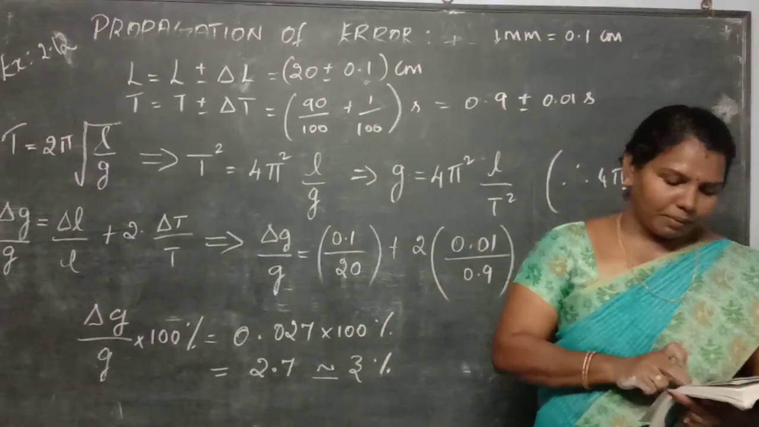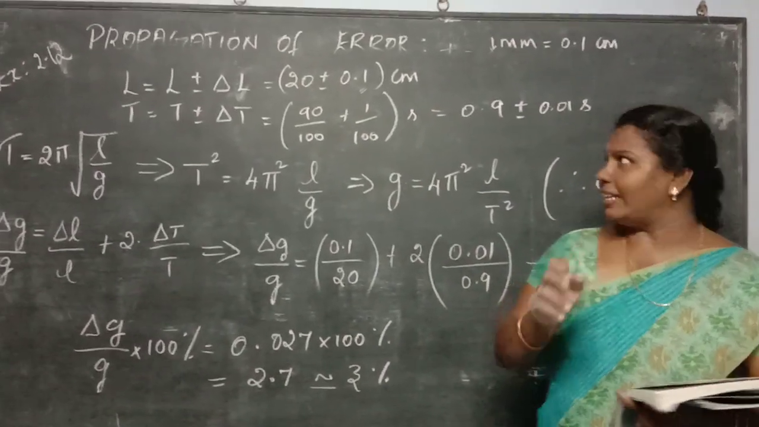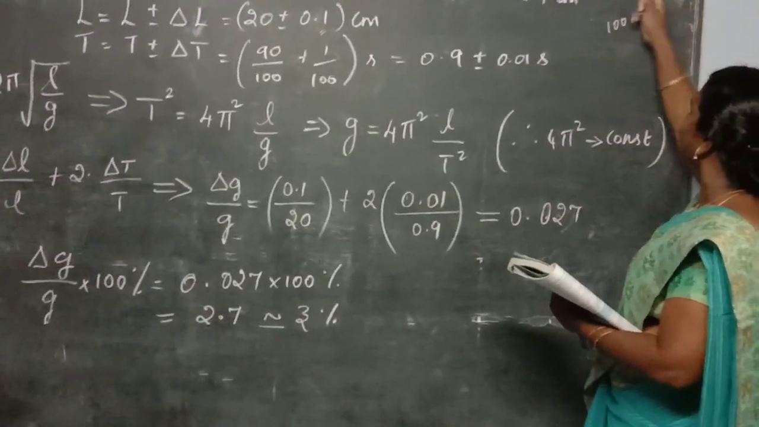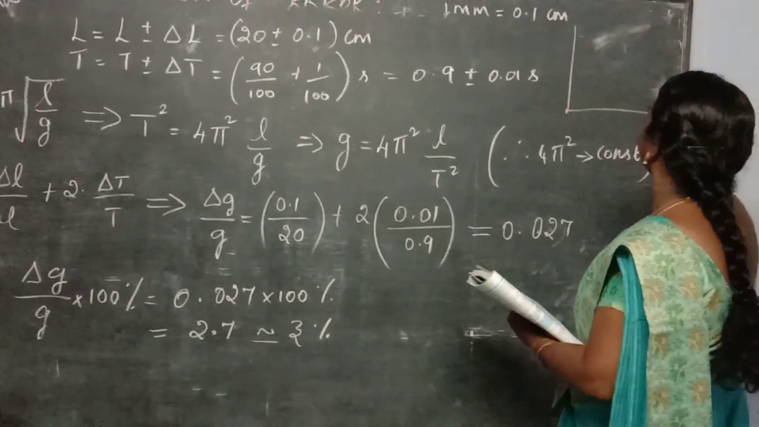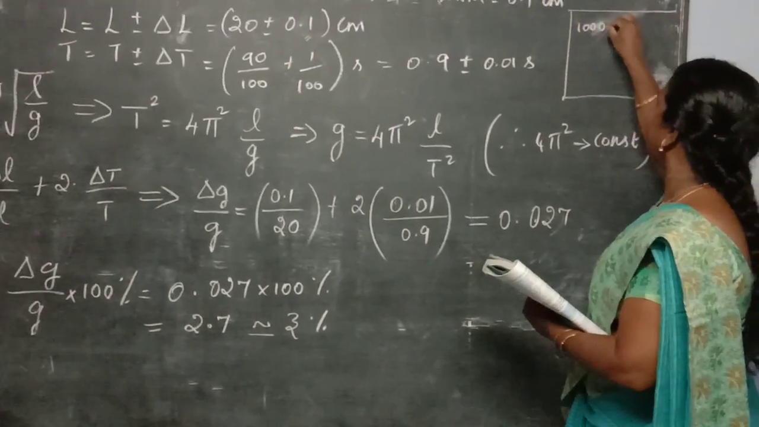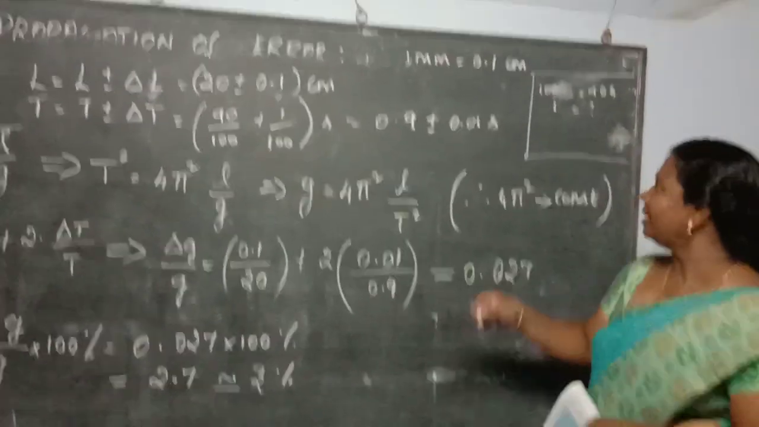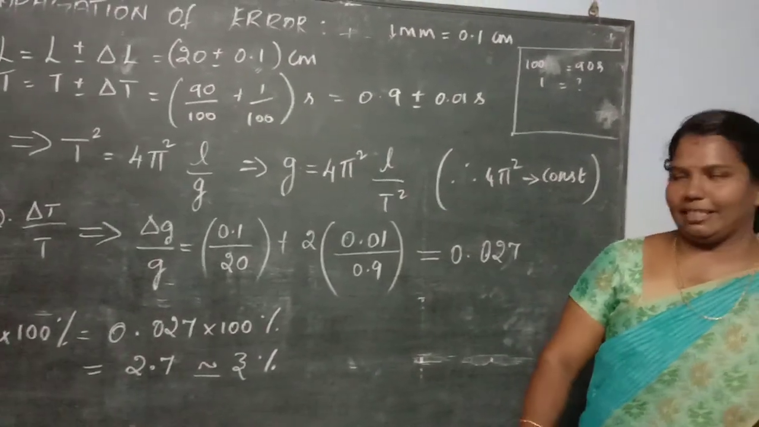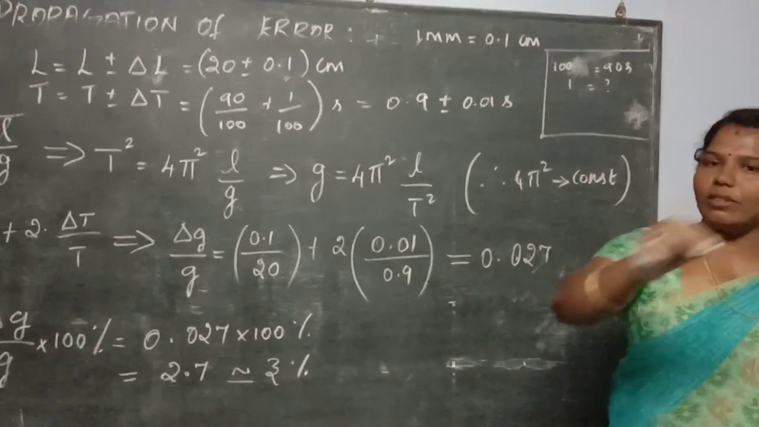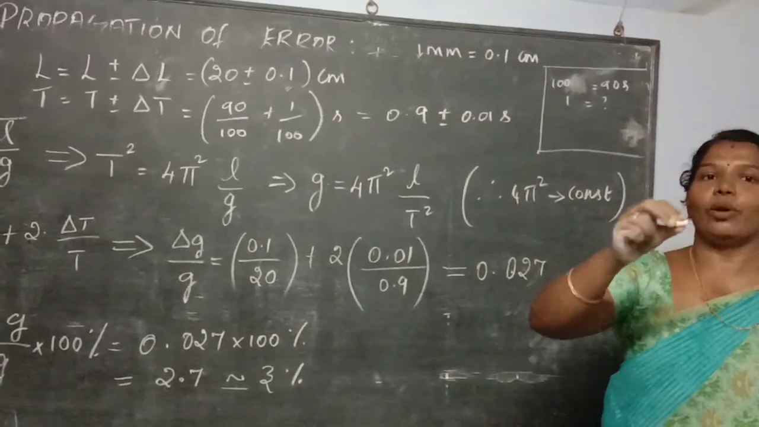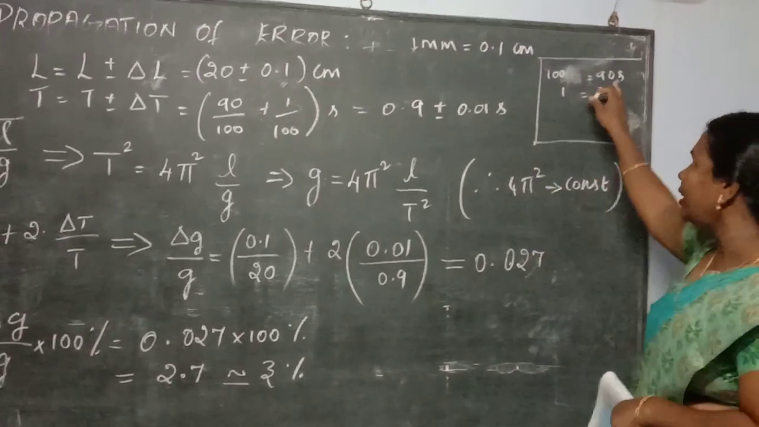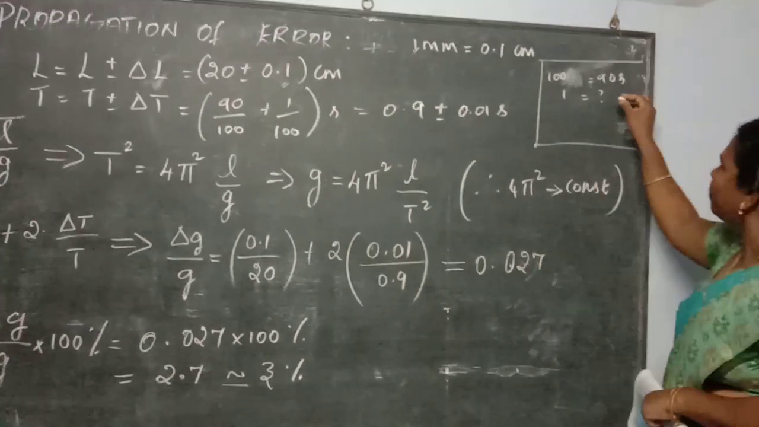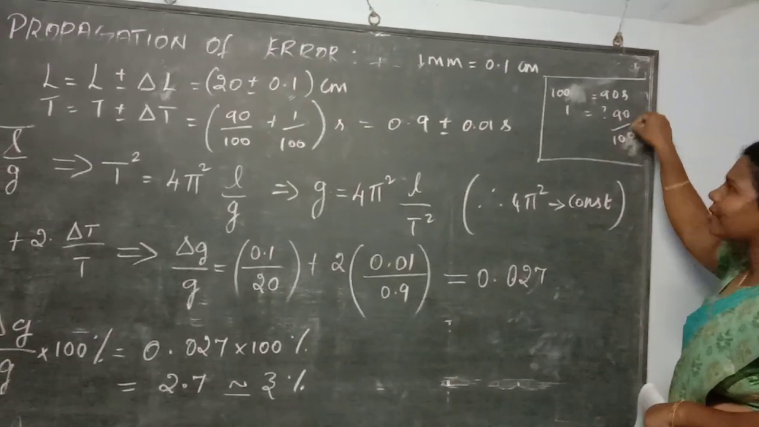Then the next term I am reading here is the time for oscillations. See here, 100 oscillations of the pendulum are found to take 90 seconds. 100 oscillations means the pendulum moves to and fro 100 times, and this is observed in 90 seconds. Therefore, what about one oscillation? What would the time be? You can simply write 90 divided by 100. So this is the original value.